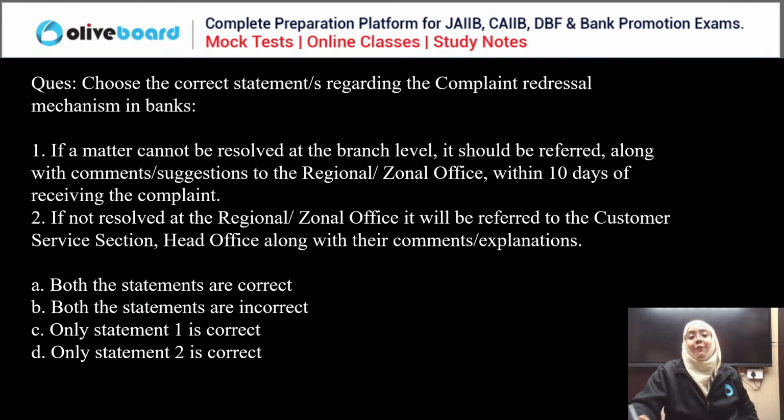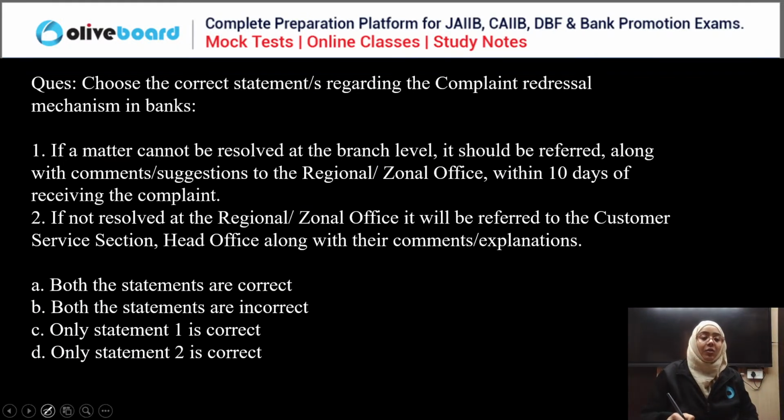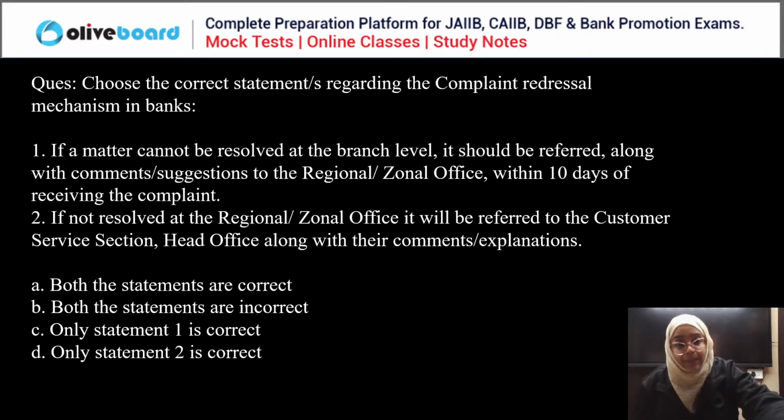Next question. We have to choose the correct statement regarding the complaint redressal mechanism in a bank. If a matter cannot be resolved at the branch level, it should be referred along with comments and suggestions to the regional and zonal office within 10 days of receiving the complaint. Now, if not resolved at the regional or zonal office, it will be referred to the customer service section, head office, along with their comments and explanation. You need to answer which of the following is the correct statement here.